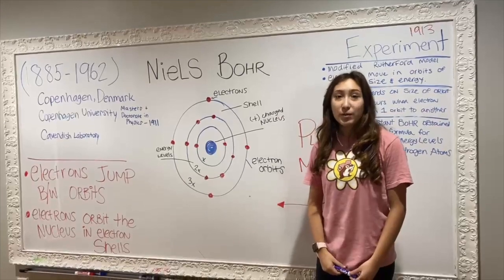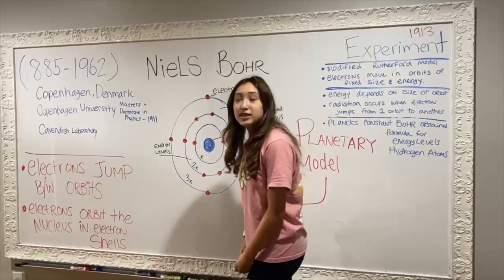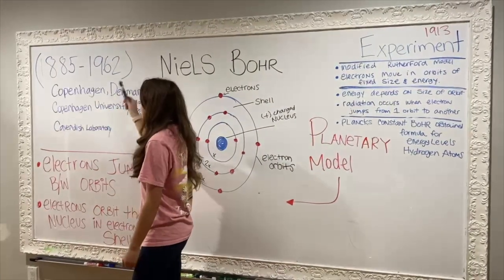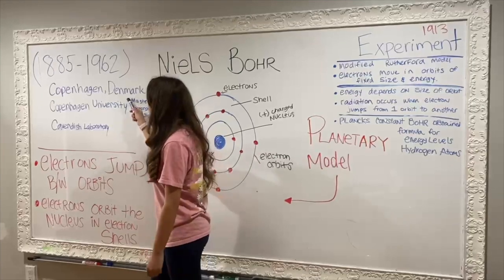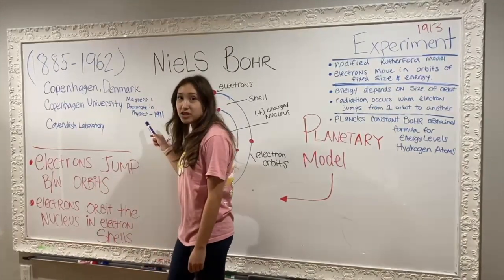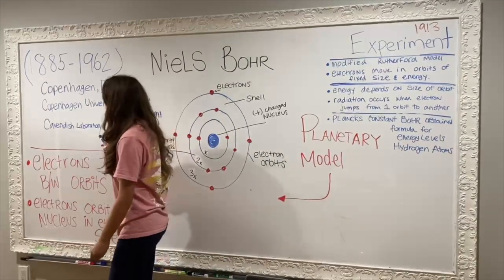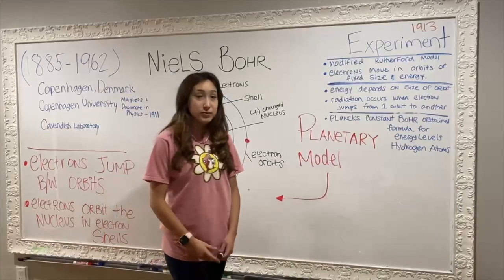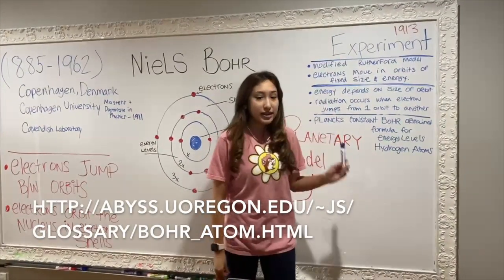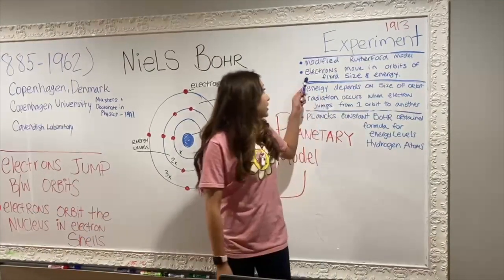So the fifth atomic model that I'm going to be talking about is Niels Bohr's atomic model. A little background on Bohr is that he was born in 1885 and he died in 1962. He was born in Copenhagen, Denmark, and he attended Copenhagen University, where he got his master's and doctorate in physics in 1911. After that, he worked in the Cavendish Laboratory with J.J. Thomson.